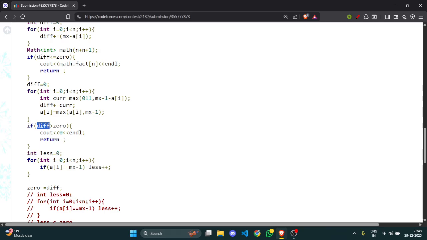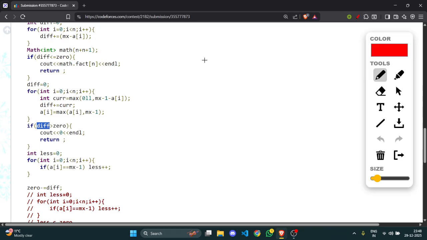If I need 5 operations to make all elements max minus 1, and I only have 3, like I can only borrow 3, then this is already wrong. So in this case the answer would be 0. This is the base case.